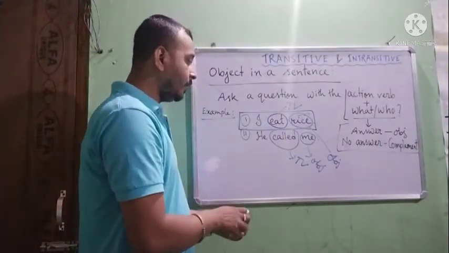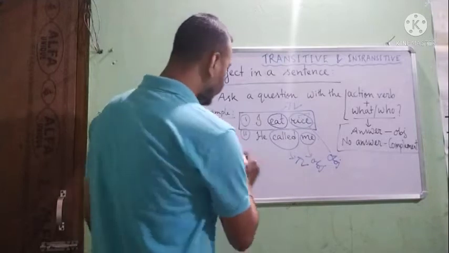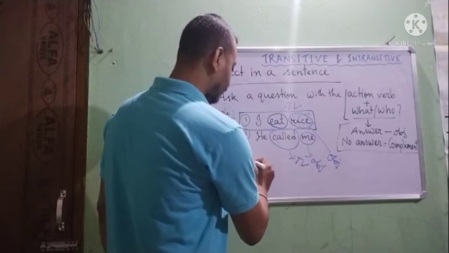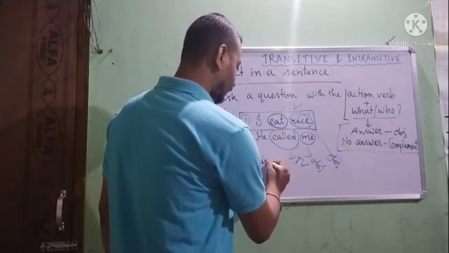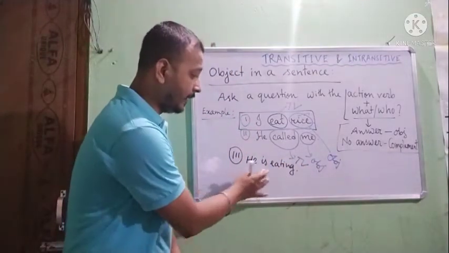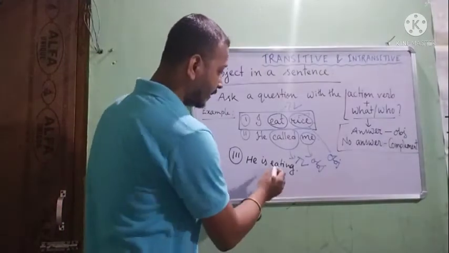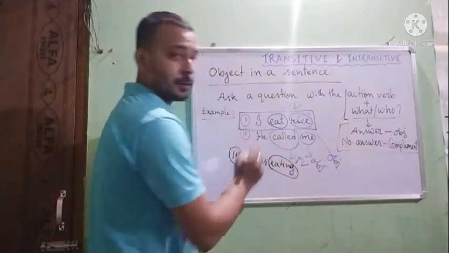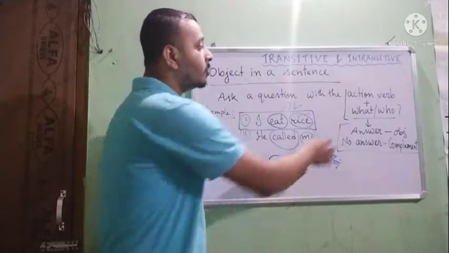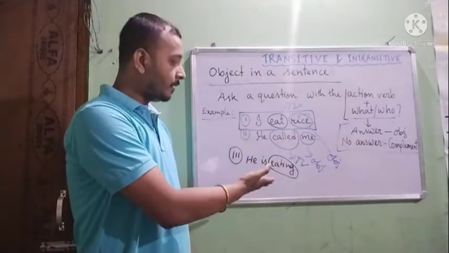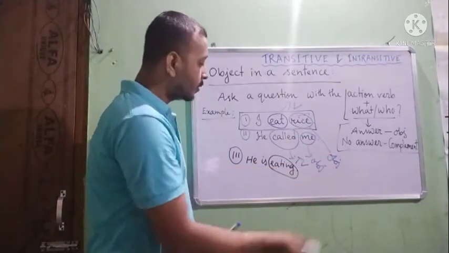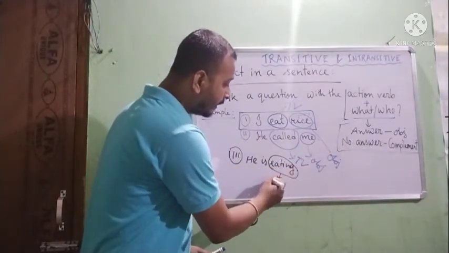Next, one more example I give you here. He is eating. As you can see, he is eating. In this sentence, eating is the action verb. Yes or no? With eating, if you ask a question with what or who, can you get an answer? Eating what? Eating who? Not mentioned here in the sentence. So in this sense, the verb eating is intransitive.